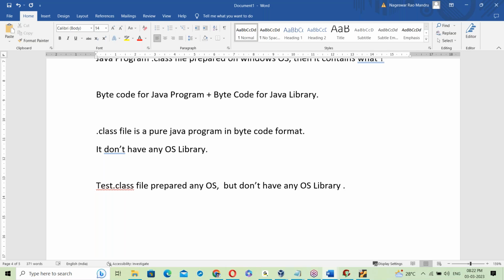It's free from the OS library here. So the dot class file is free from the OS library. The dot class file doesn't have any OS library here.